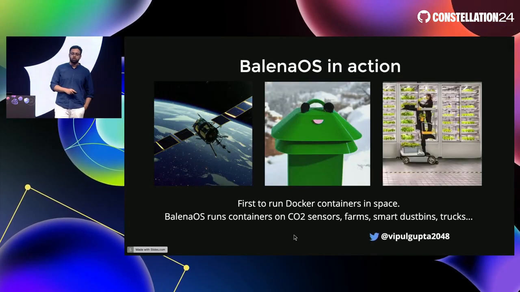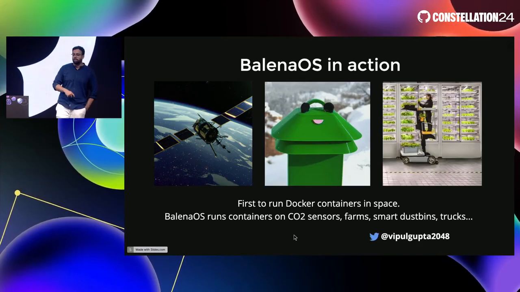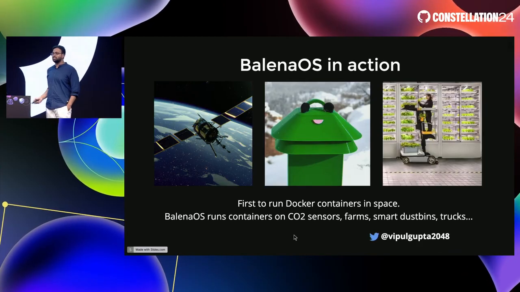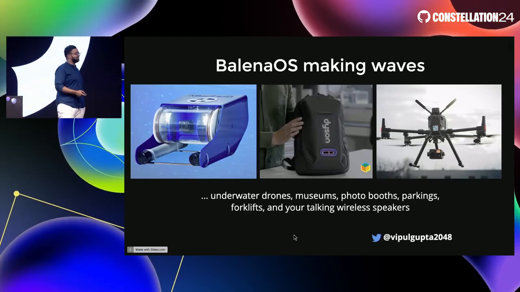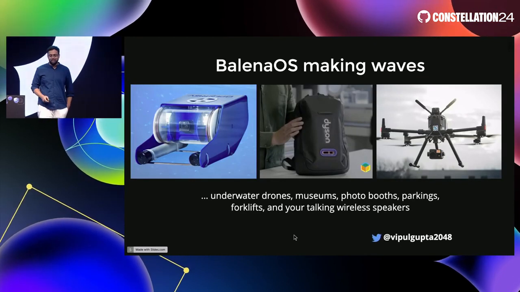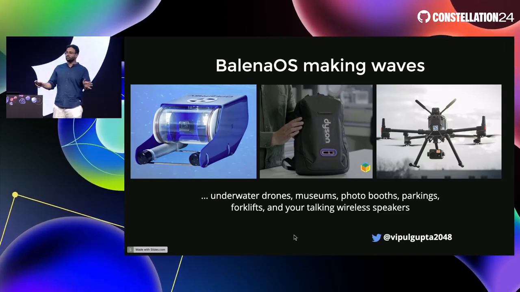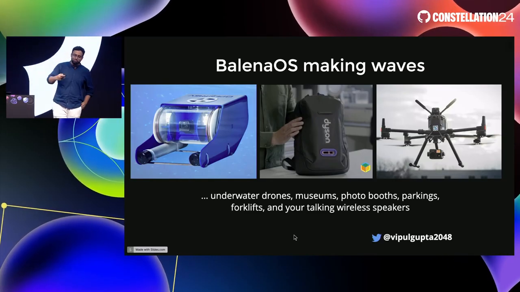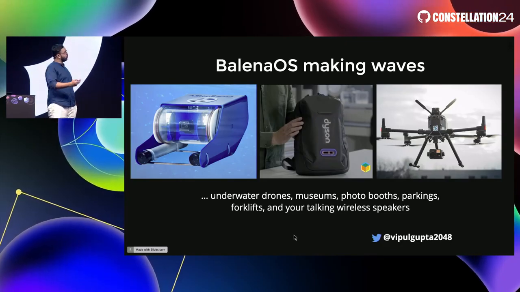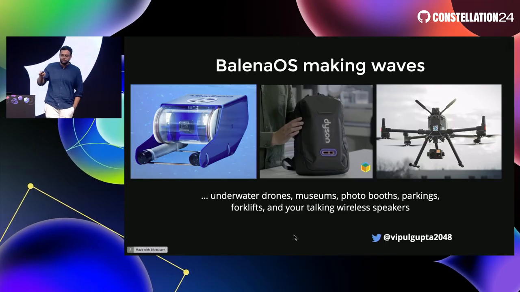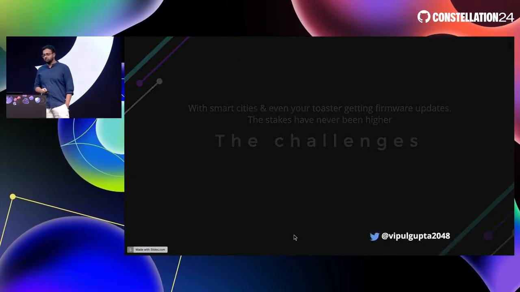IoT is so much all around us that we were the first ones to deploy Docker containers in space. You have it in smart dustbins, CO2 sensors, farms, underwater drones, Dyson backpacks recently, and air water drones as well. And that's the magic about it. If IoT is in the news, something has gone wrong. It's making waves and making impact on the core infrastructure of a city, of your college, everywhere, silently. And there come the stakes, there comes the problem.